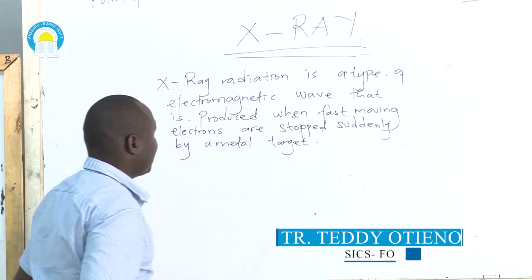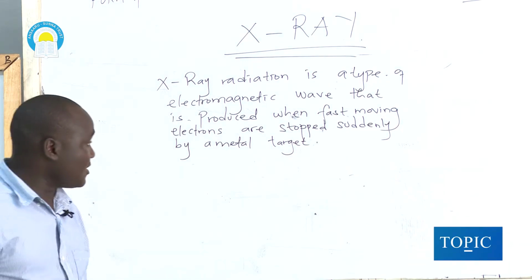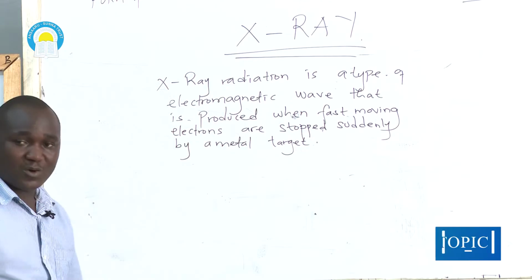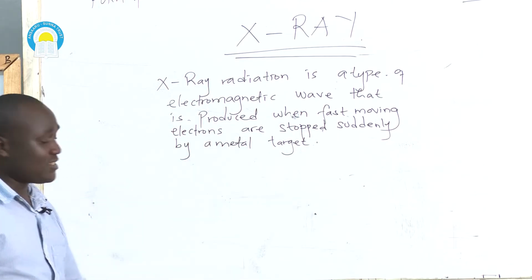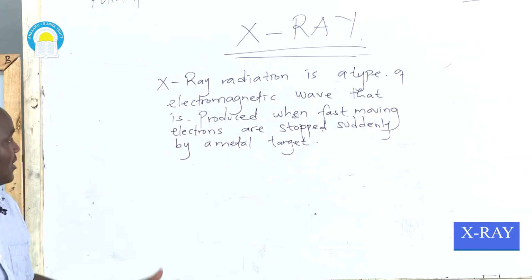So that is the definition of the term X-rays. X-rays is a type of electromagnetic wave that is produced when fast-moving electrons are stopped suddenly by a metal target.